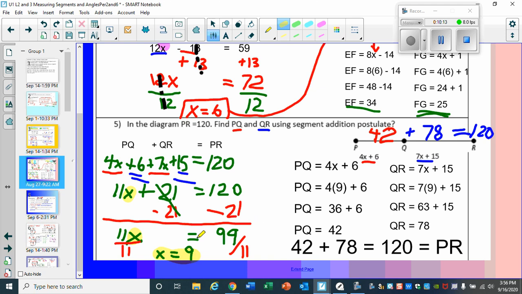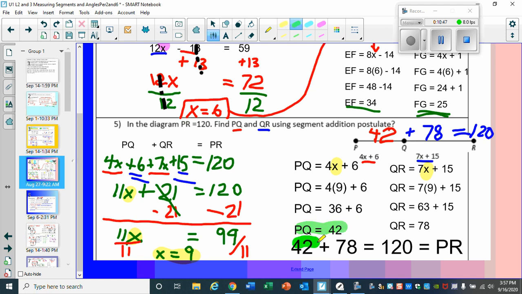Now, just like before, you need to substitute 9 for x in both expressions: for PQ, which is 4x plus 6, and QR, 7x plus 15. For PQ, it is 4 times 9 plus 6, or 36 plus 6, which gives us 42.